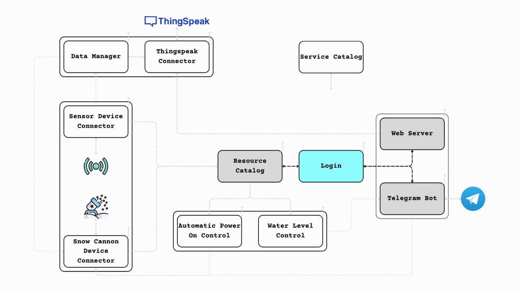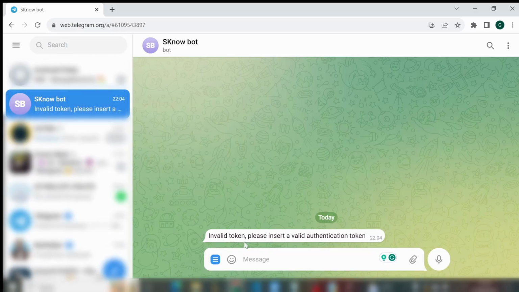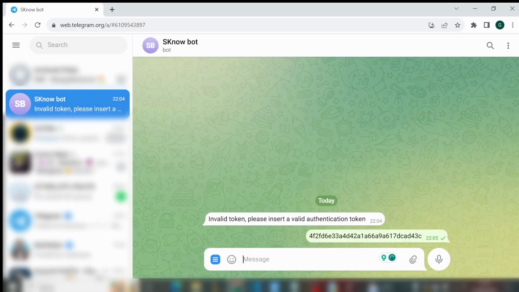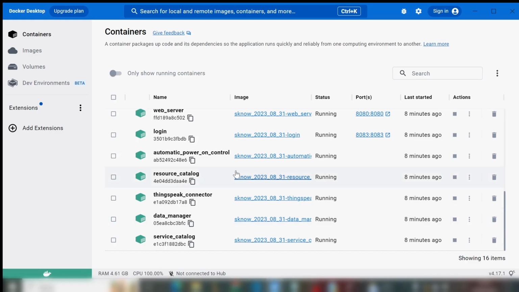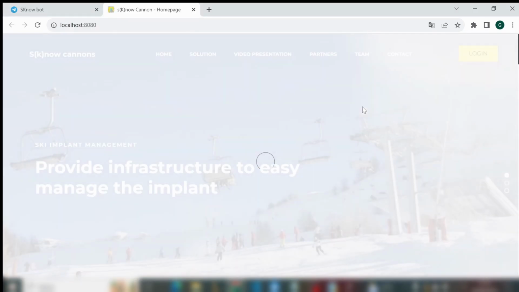The login service provides token authentication for the users when accessing the SKnow website or Telegram bot, fit in the management of the facilities. All the REST requests that the website and the bot send to the resource catalog are first run through the login service to check token integrity and grant data privacy against requests from unauthorized users.